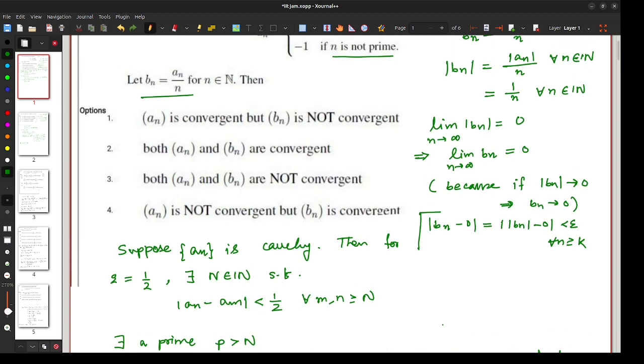So option 1 says an is convergent but bn is not convergent, which is not true. Option 2 says both an and bn are convergent, which is again false. Option 3 says both an and bn are not convergent, which is again false. Option 4 says an is not convergent but bn is convergent. This is true. Let's move to the next question.